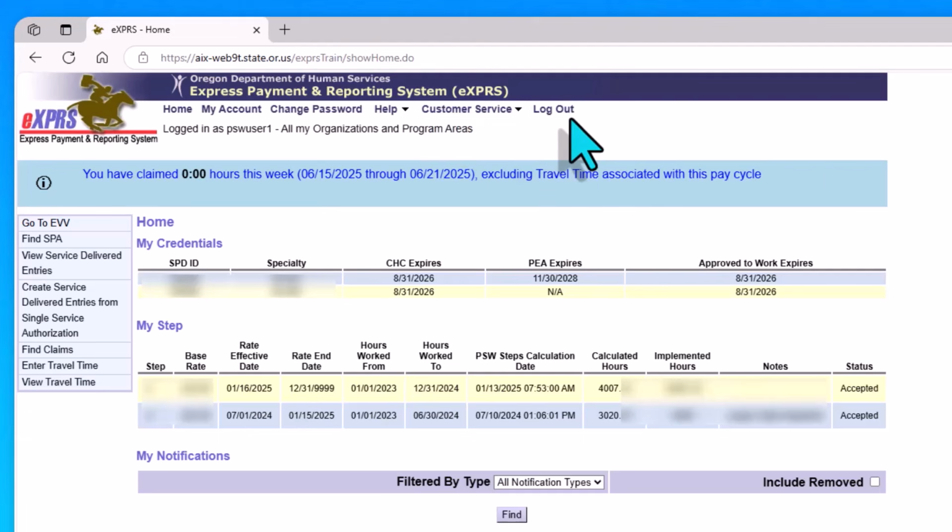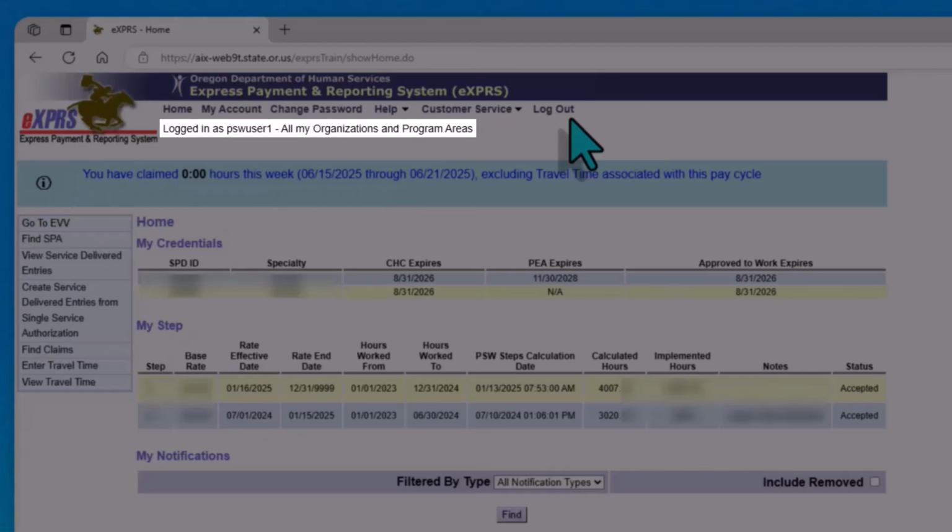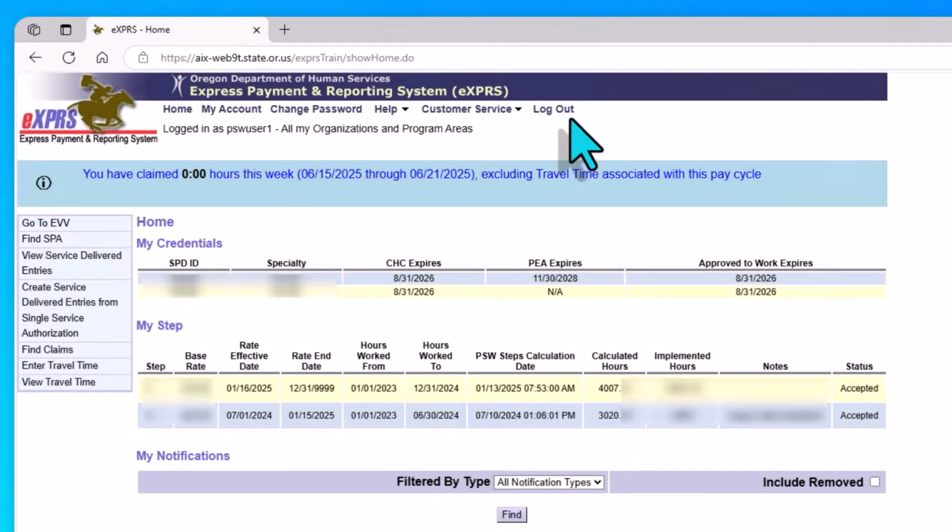Now let's focus on the left navigation menu. This is the primary way that you're going to navigate around Express. And the options that you see here are customized to you based on your user type and your organization and roles. For example, personal support workers have the permission to search for service prior authorizations, to view or to create service delivered billing entries, and to find and manage various types of claims.